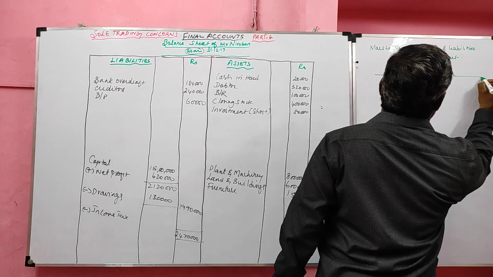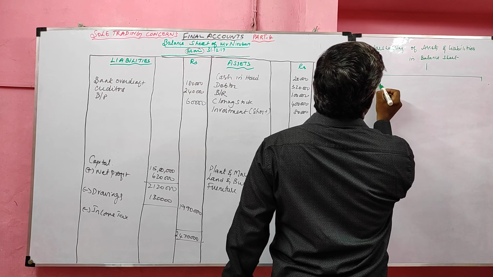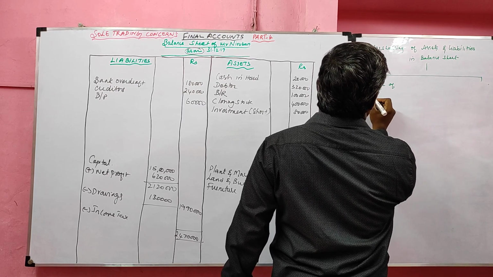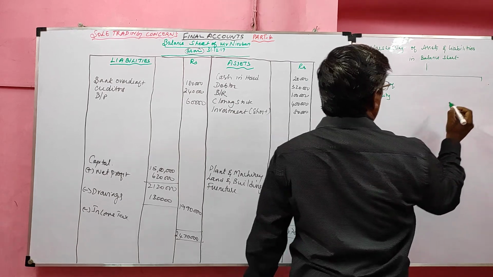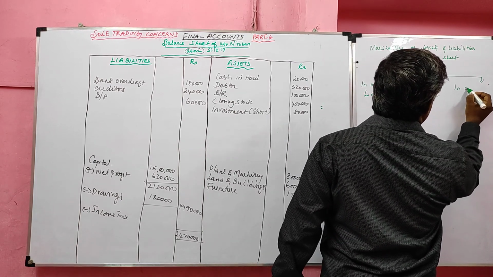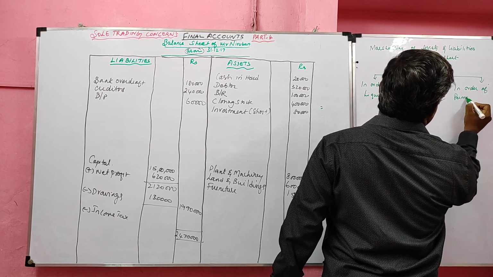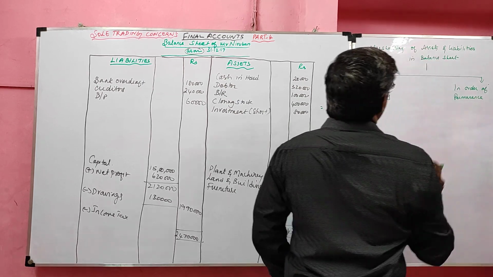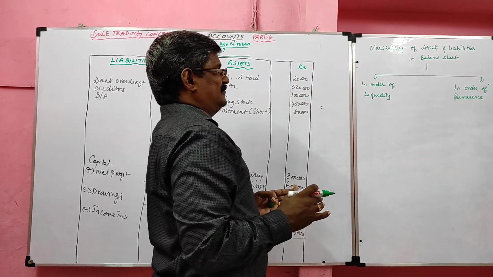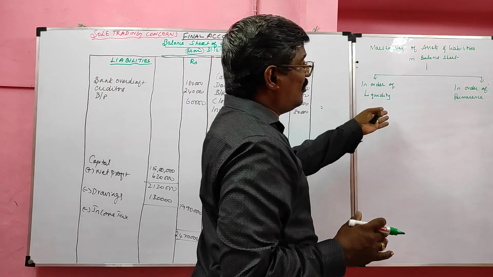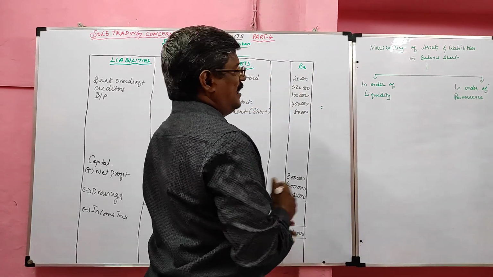There are two types. One is in order of liquidity. Another one is in order of permanence. The assets and liabilities are recorded on the basis of liquidity or on the basis of permanence. What is the difference? Very simple.